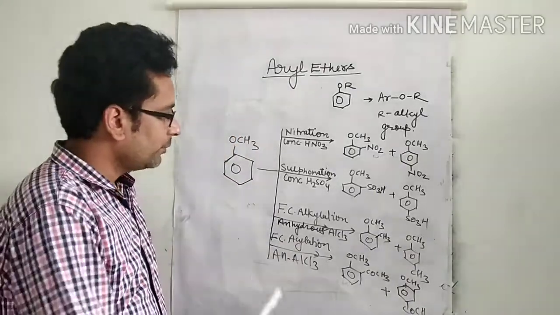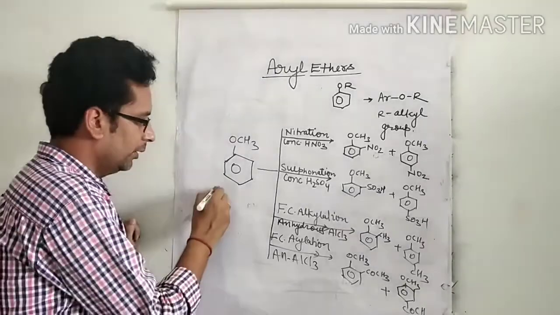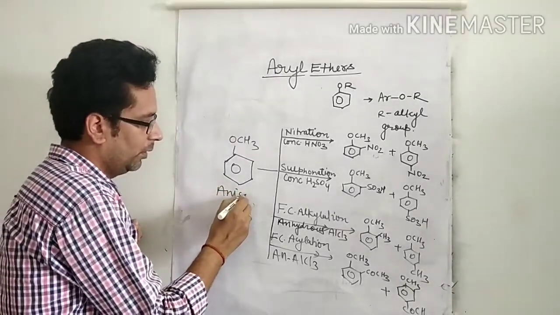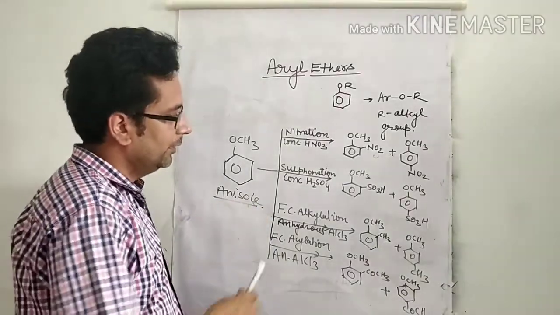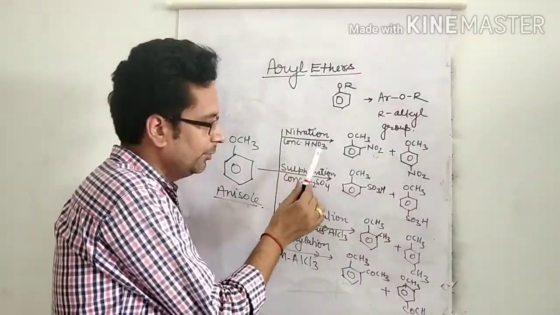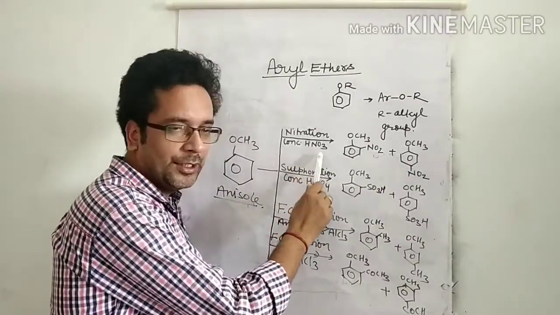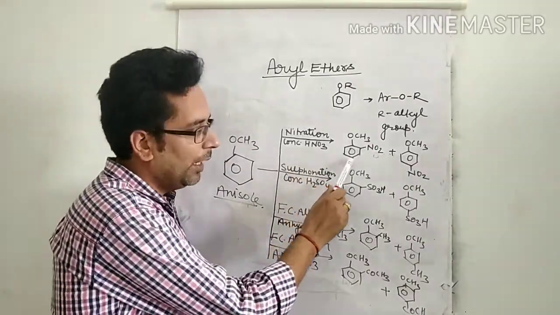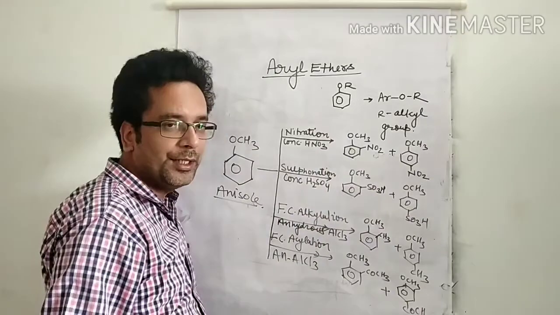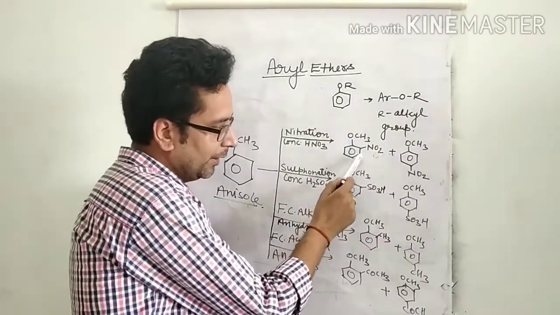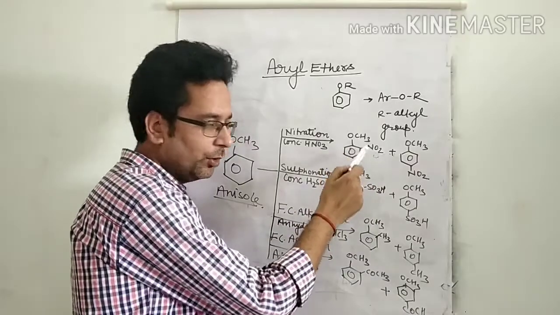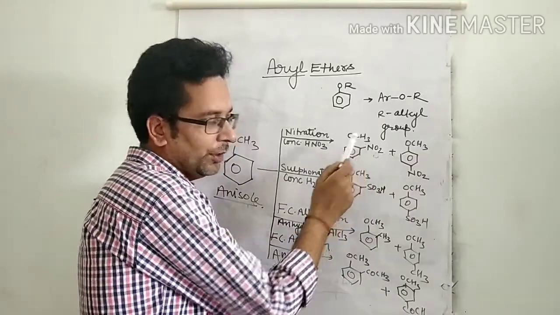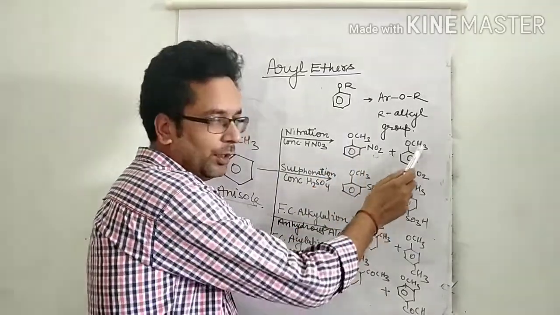Now look here, anisole on nitration means anisole reacts with concentrated nitric acid to form ortho and para nitroanisole. So the names are ortho-nitroanisole and para-nitroanisole.